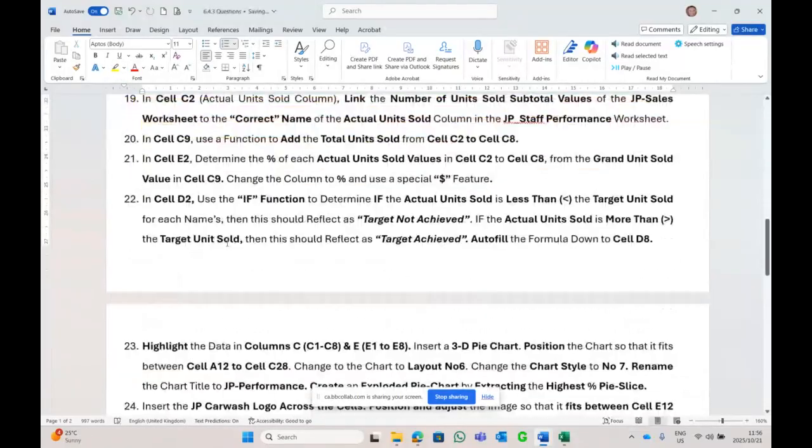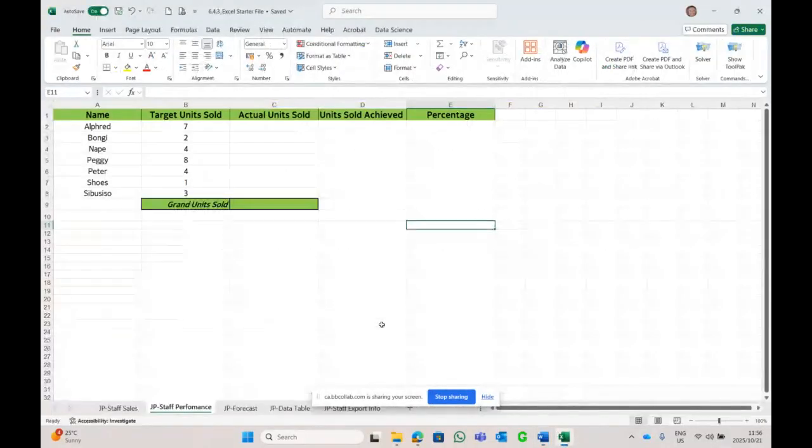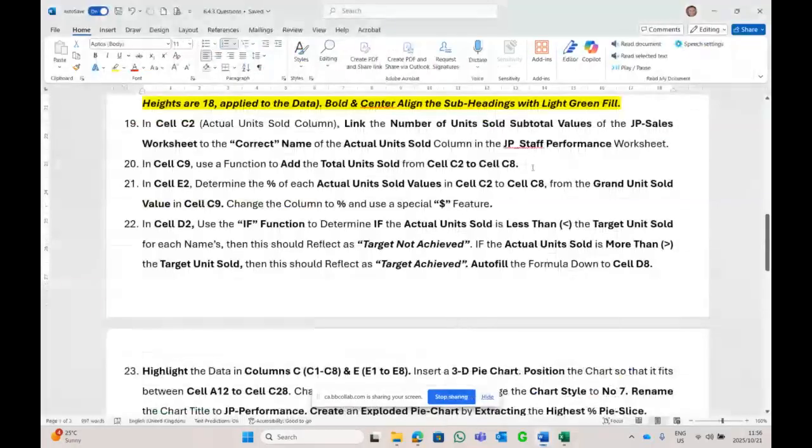That one is done. Number 19. In cell C2, unit cell column, link the subtotal values of the JP worksheet with the correct name of the actual unit sold in the JP staff worksheet. So we need to link that counting values that we did in the subtotal of the other sheet, and we link it to the correct name in the sheet. Okay, the actual C1, or shall I say C2 to C8. C2 to C8. Okay, makes sense.